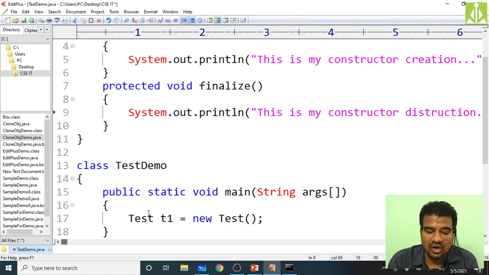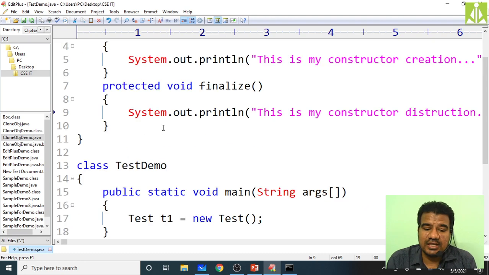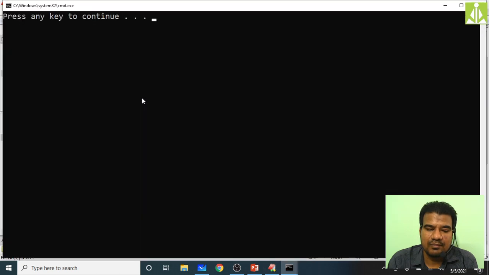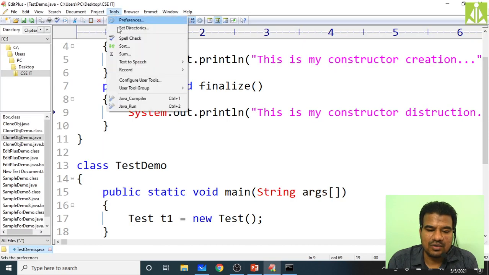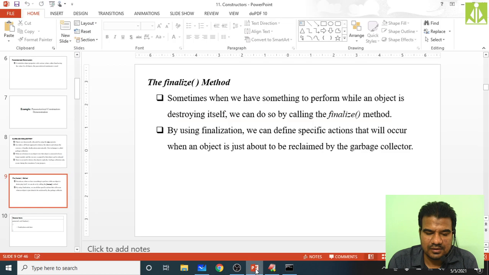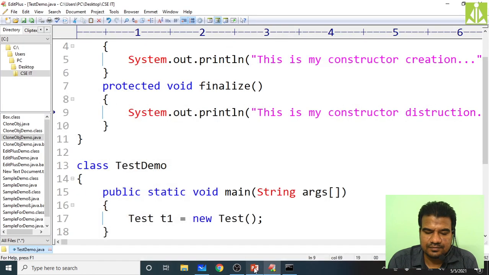So I will not call this finalize method. As you can see, I'm only creating the object, I'm not calling the finalize method. So if it is calling that finalize method, I need to get this message as well. So save this, compile. Okay, so now you run. This is my constructor creation, so we are not getting that one. It should call that one.